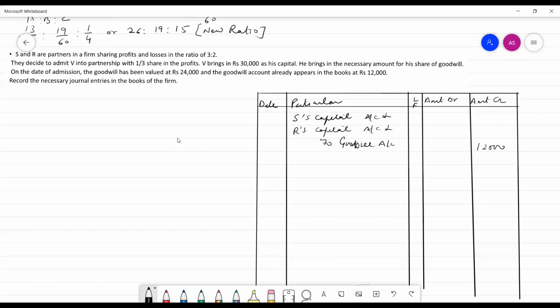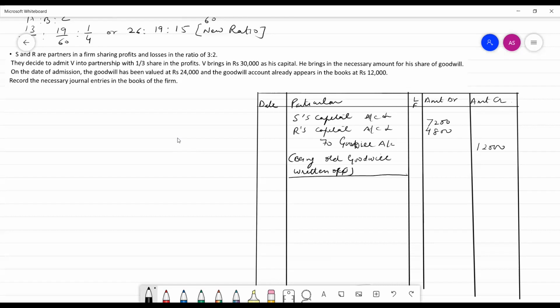The amounts that would be debited are 7,200 and 4,800, being old goodwill written off among old partners in old ratio.